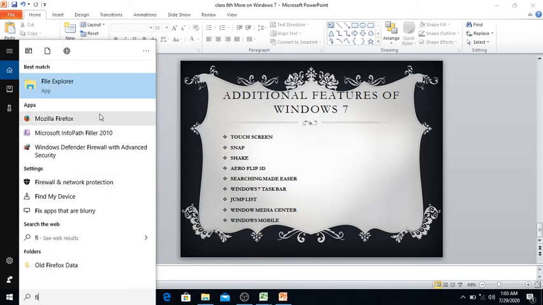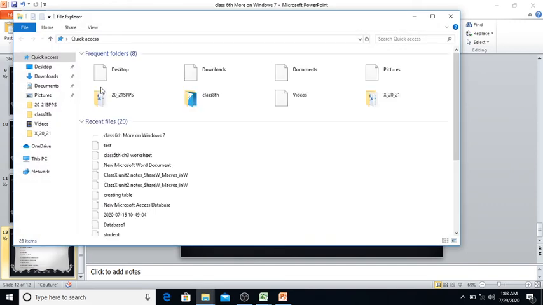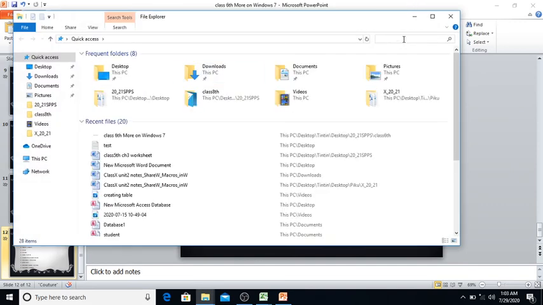See, here it is, File Explorer. This is the search box. Just write the name of the file which you want to search and click on this magnifier. In this way you can search any file. It will display all the files which are present in your system, so you can search your file very quickly.